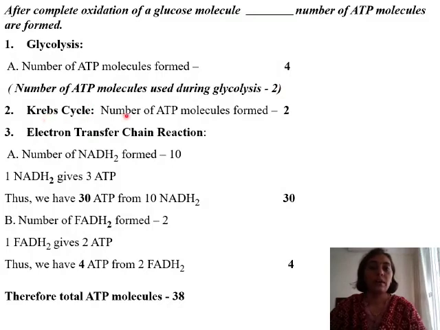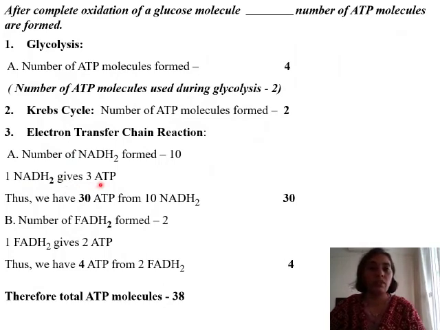Krebs cycle, number of ATP molecules formed 2. Electron transfer chain reaction, number of NADH2 formed 10. Total number of NADH2 that are formed are 10. 1 NADH2 gives rise to 3 ATP molecules.